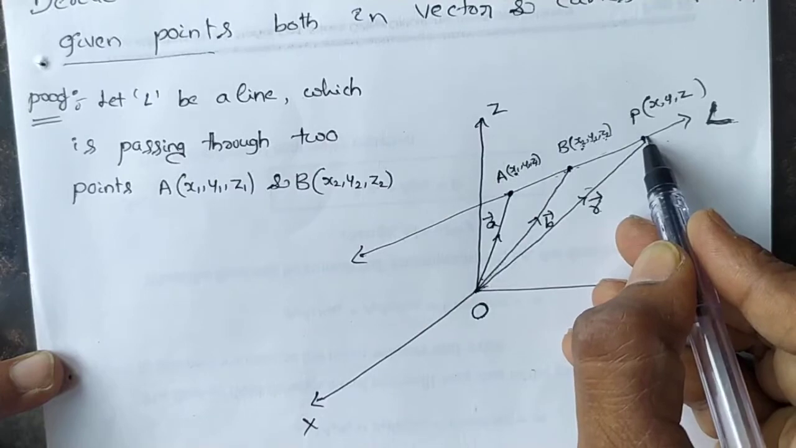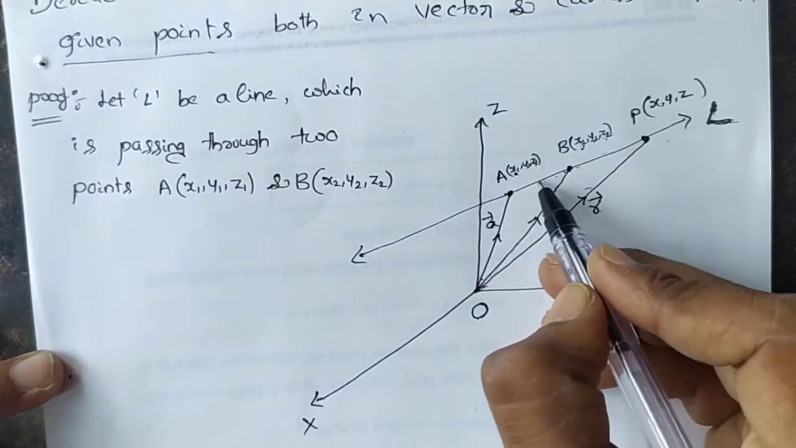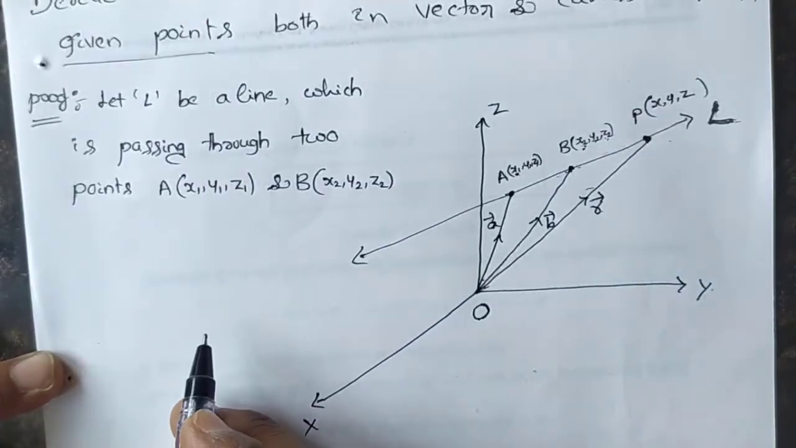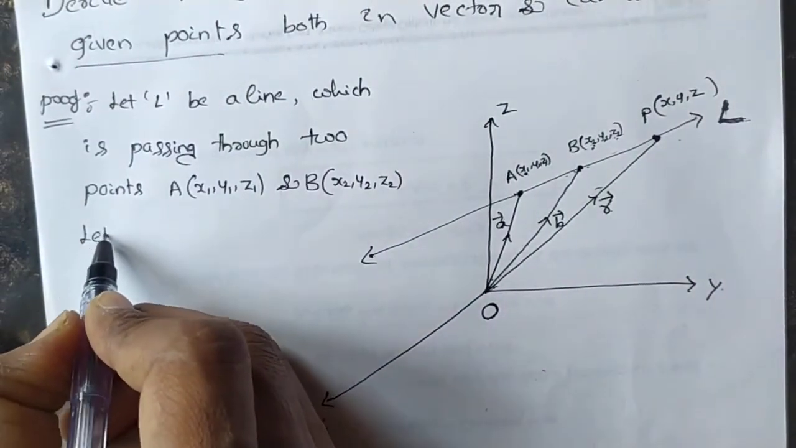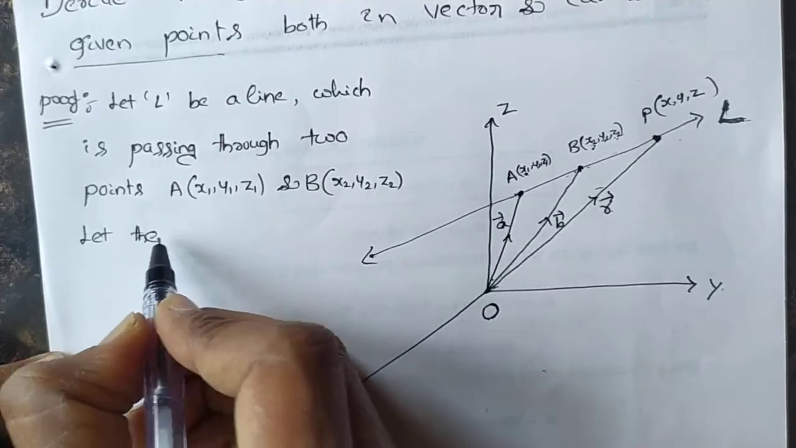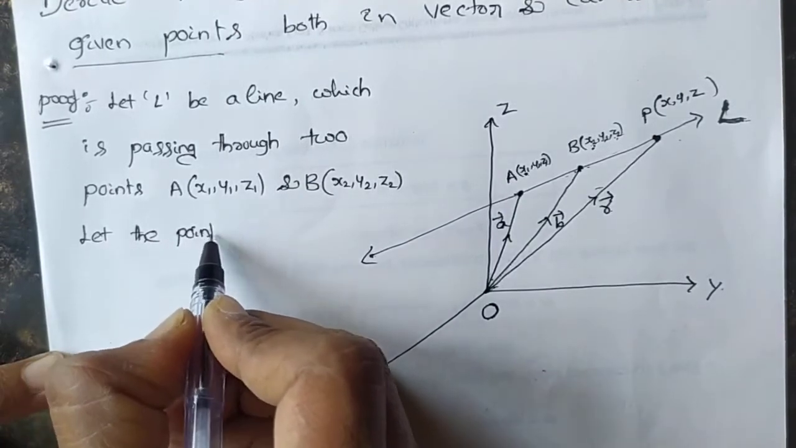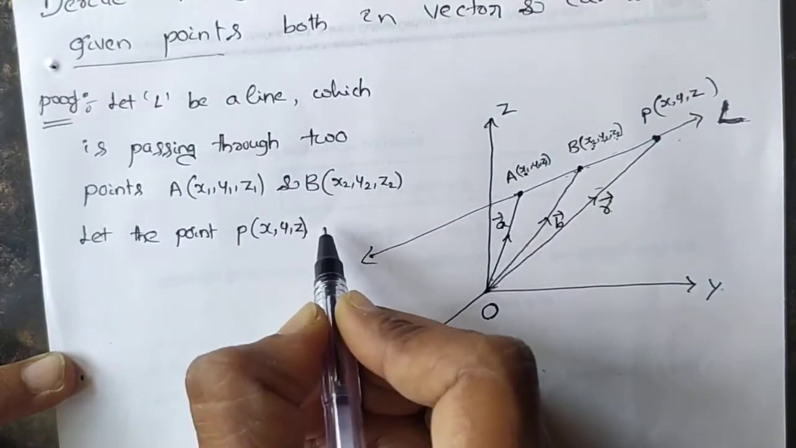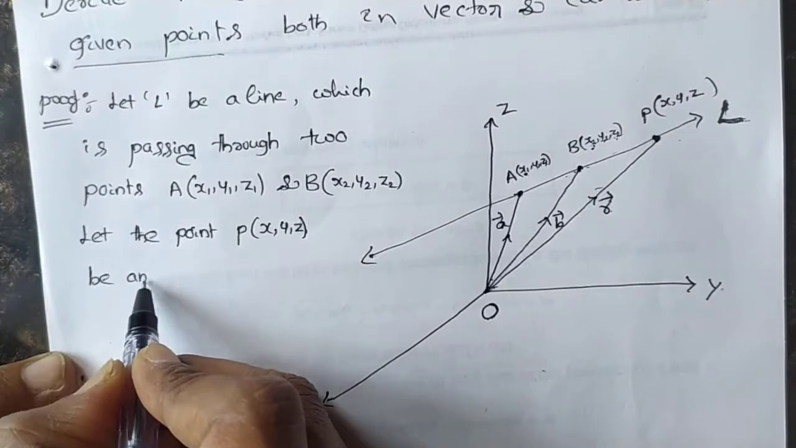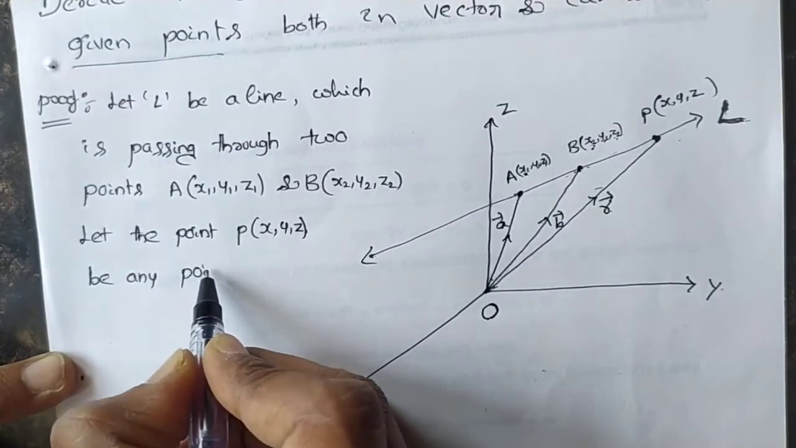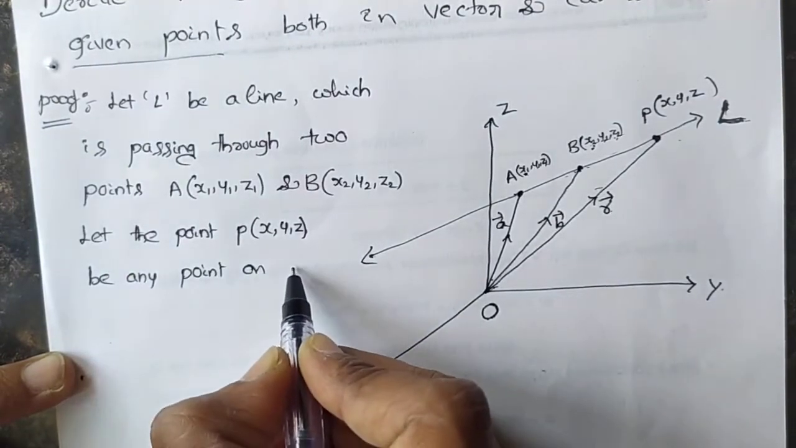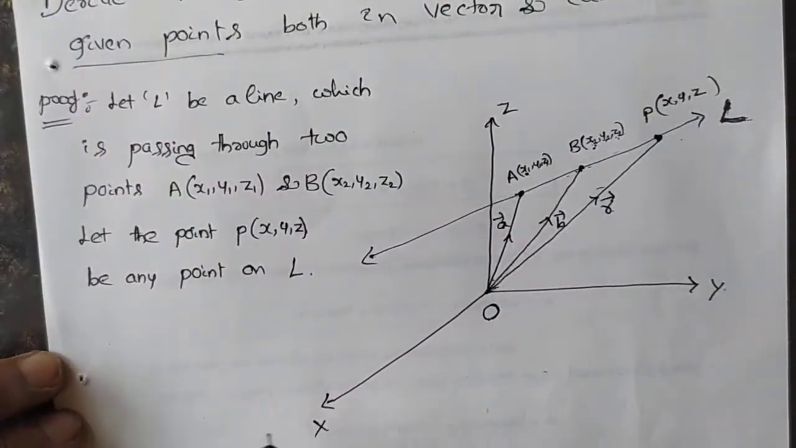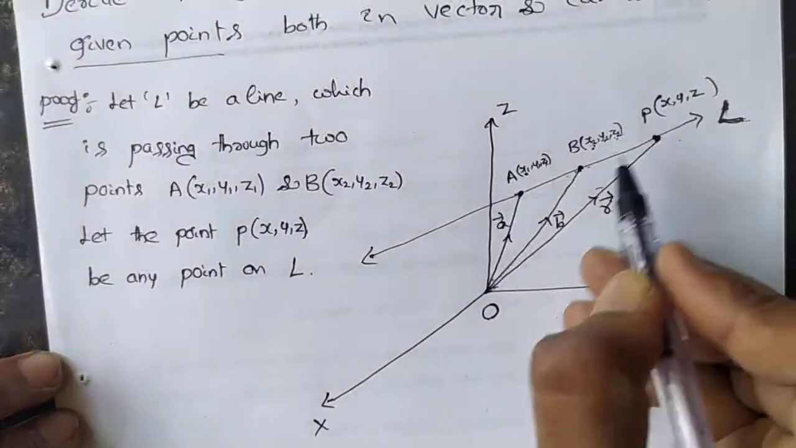Next, what about this one? Let the point P be any point on the line L. Let the point P, x, y, z be any point on the line L. Next, let point P be any point on the line L.